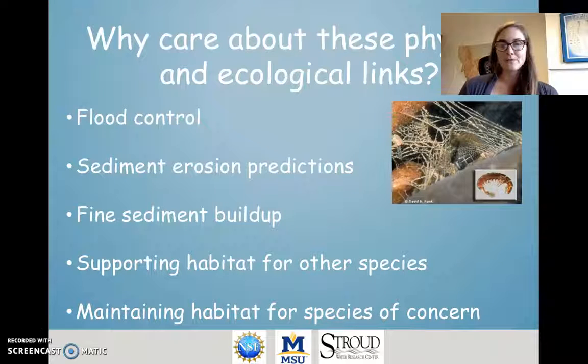So why care about these physical and ecological links, or the way that the biology living in the river influences the physical habitat? By thinking about how the physical and ecological conditions of the river influence one another, we can better understand how water moves through the river ecosystem and potentially be able to better predict floods. We can also think about how sediment is moving through the system and potentially be able to better predict erosion regimes or be able to predict fine sediment accumulation or buildup.